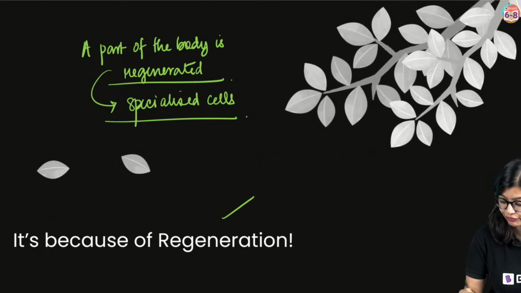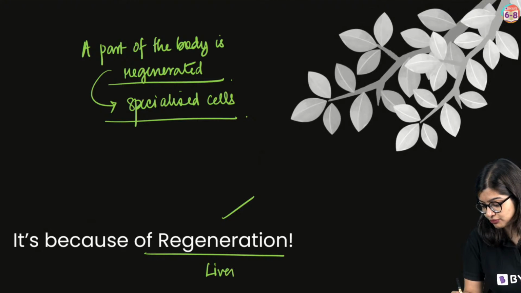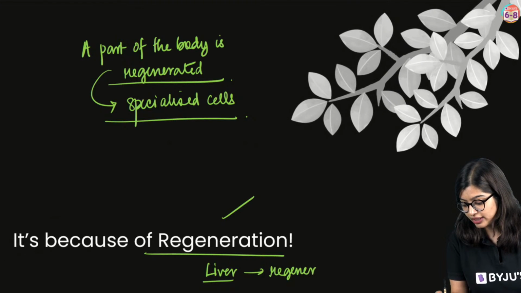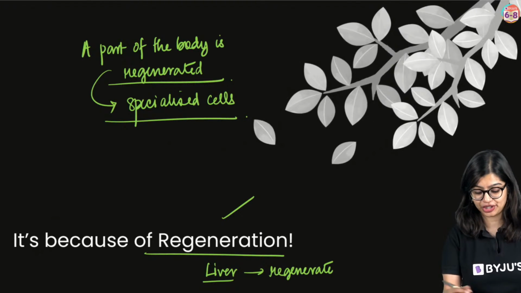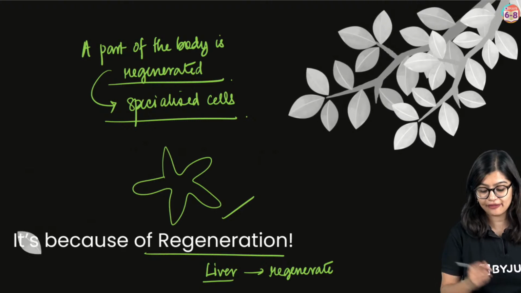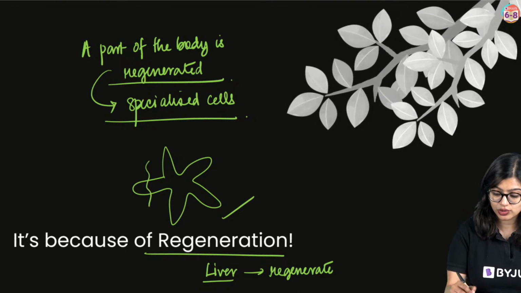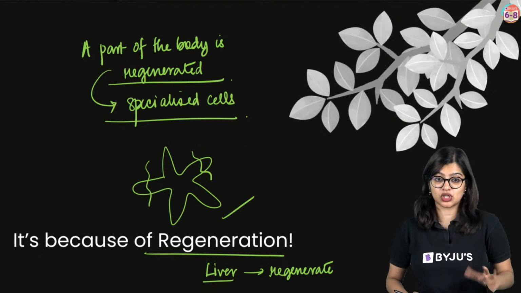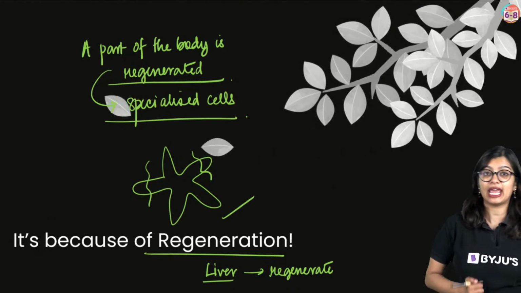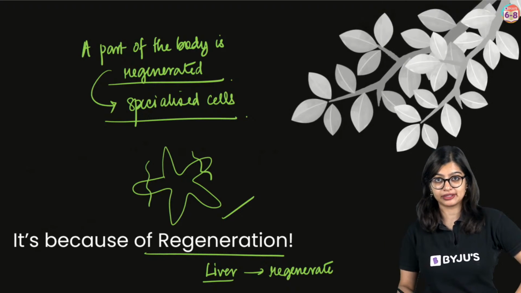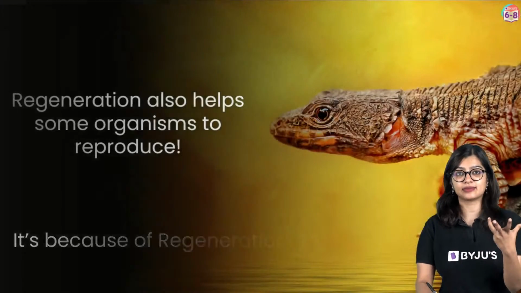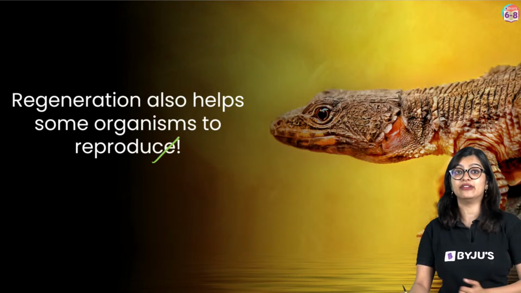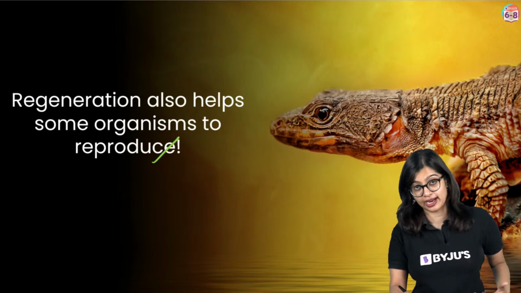Now similarly, the liver, which is a very important organ of our body, has the ability to regenerate. Starfishes, right? If they lose a particular part of their body, a part of their limbs or something, we see that they will be able to regenerate that part. But in some extreme cases, this is also a way in which they reproduce, right?